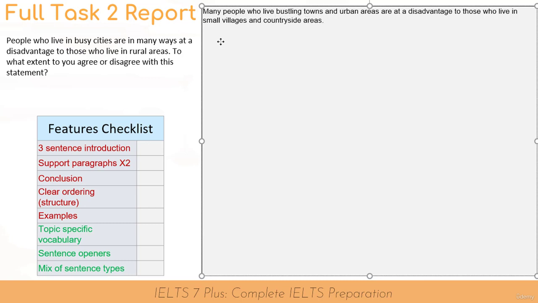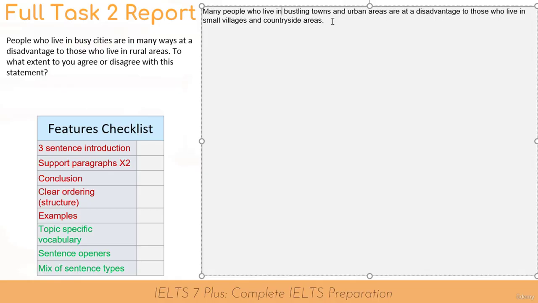So I have quite simply paraphrased a few key phrases using my understanding of synonyms. Many people who live in bustling towns and urban areas are at a disadvantage to those who live in small villages and countryside areas. Very much similar to the question.